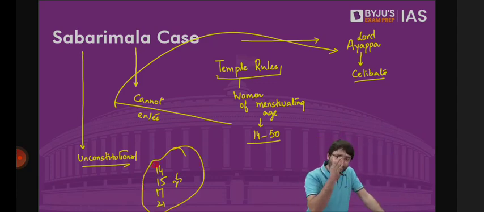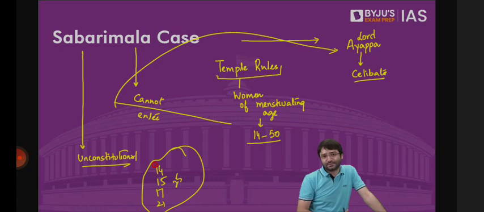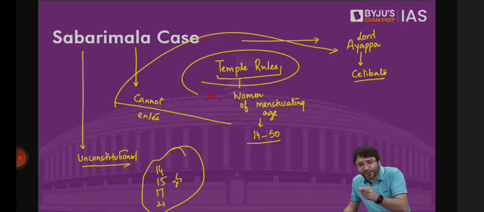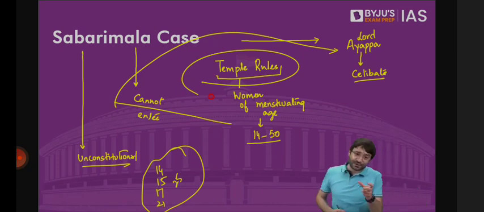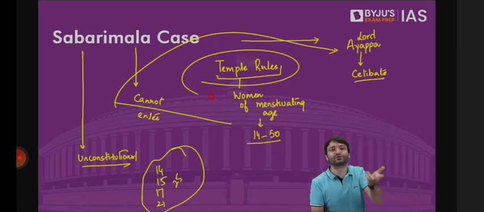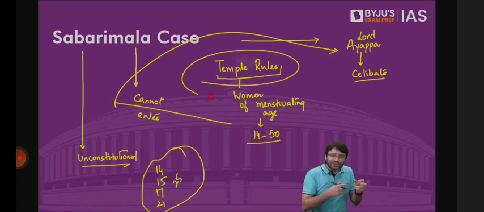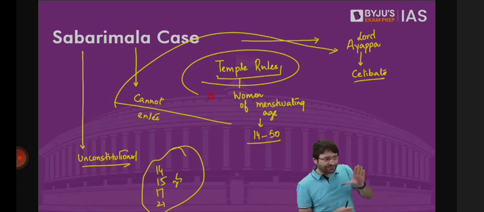And now it's for the court to decide whether this ban on the entry of women is essential to Hinduism or not. If it is essential to Hinduism, it will survive, even if it violates fundamental rights. But if it is not essential, it will have to go because this fundamental right is not absolute. Essential in the sense, if there is one aspect of a religion which, if you snatch it, then the religion will be destroyed. That is essential. That means for this religion to survive, this practice is essential. Without this practice, this religion cannot continue.